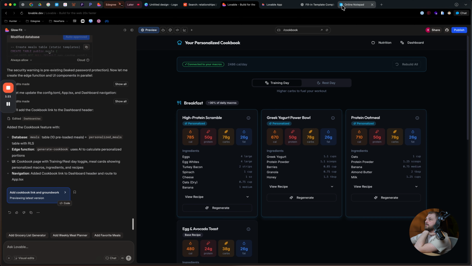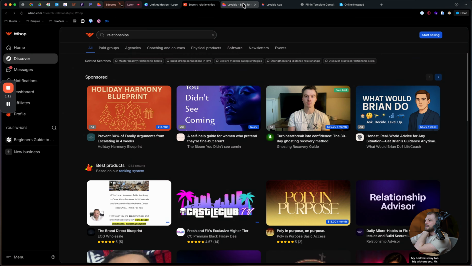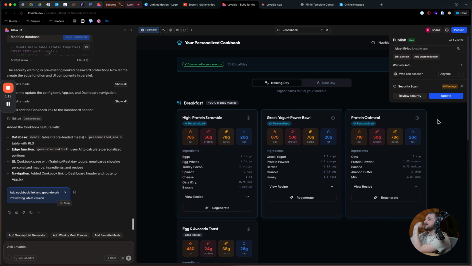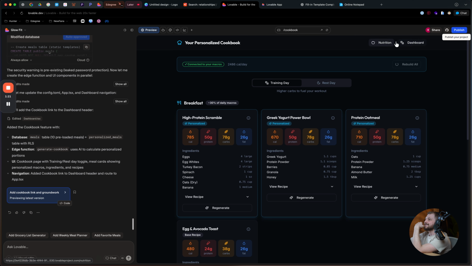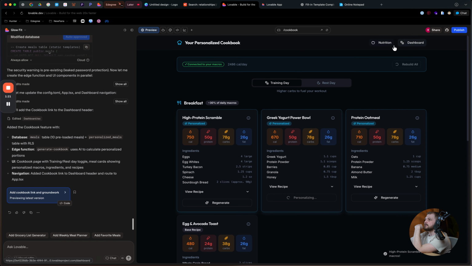Awesome. Now that we have that, we have the cookbook, we have the nutrition calendar, we already have the list of meals. Now we need to pretty much just package this whole thing and identify how we're going to start getting some sales. This is actually so cool. Let's update this. This is what it looks like. Oh, they went ahead and updated the way that the UI looks as well.